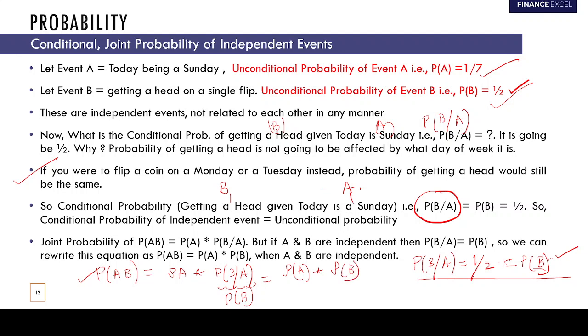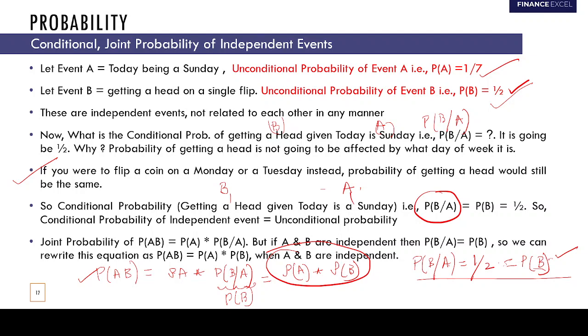Now this is the test of independence. If two events are independent, then their joint probabilities are going to be the product of their unconditional probabilities, right, guys? This discussion has been slightly heavy, but I'm trying to build a more intuitive logic by giving you examples.